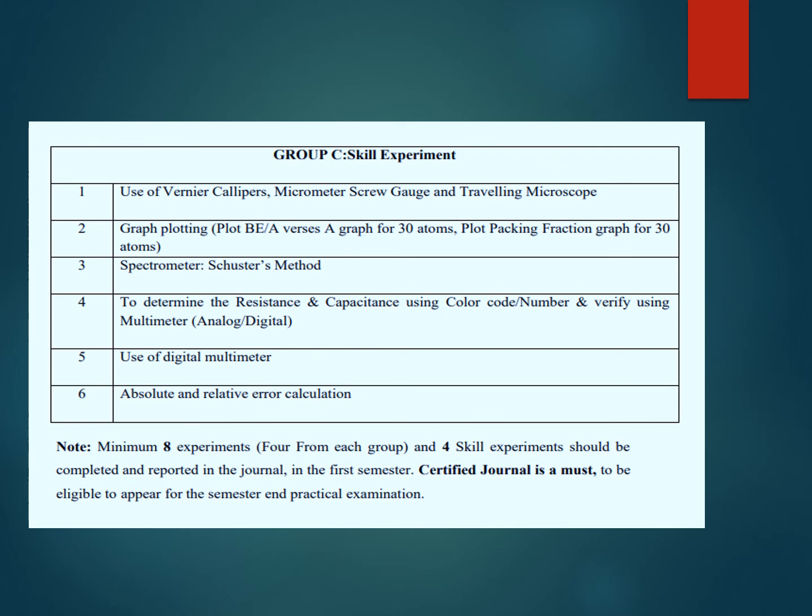In addition to group A and group B, there are also skill experiments, which are useful for the student to revise the syllabus, revise the instruments, or handle the instruments. Okay, skill experiments are very important from the students' point of view. So remember, minimum 8 experiments from group A and group B, means 4 from each group, and 4 skill experiments should be conducted from these 6 experiments. And as much as possible you should conduct the experiments so that students get good skills, and only after that certify the journal. And for certification of the journal, 8 experiments should be reported in the journal.